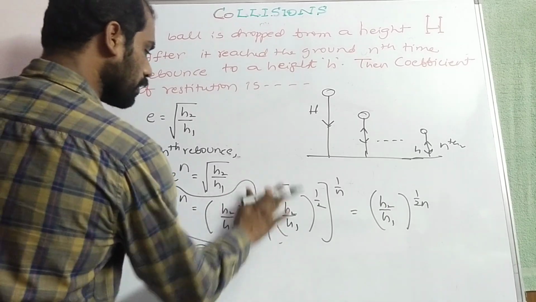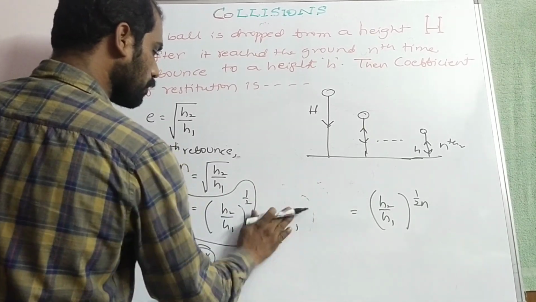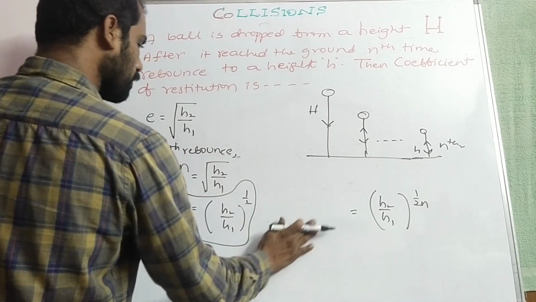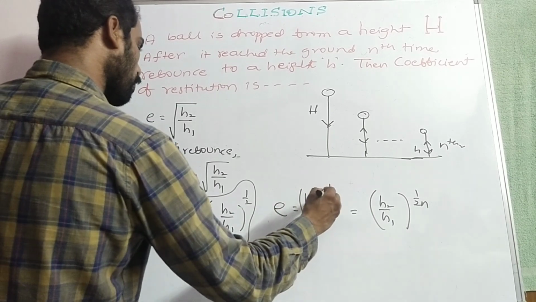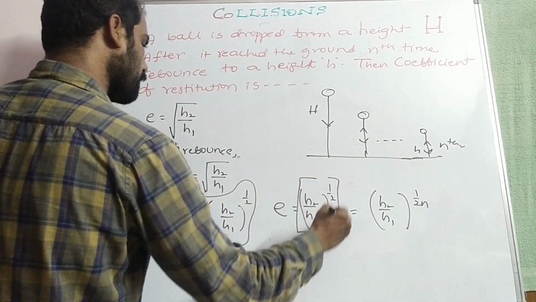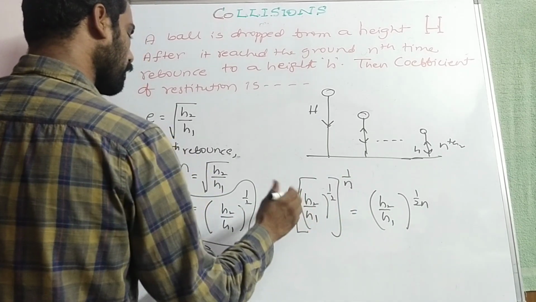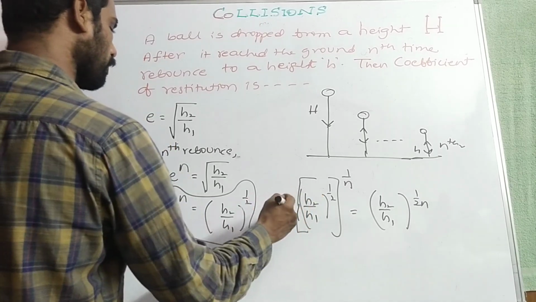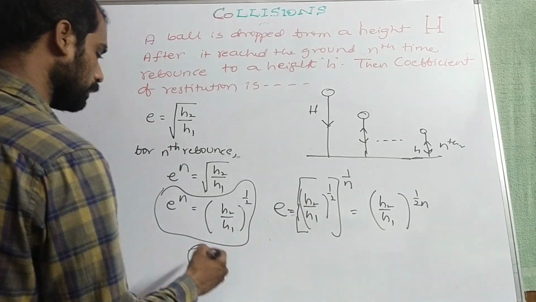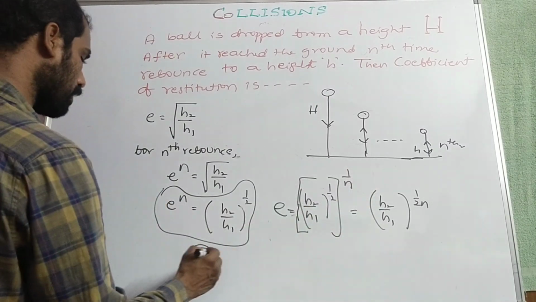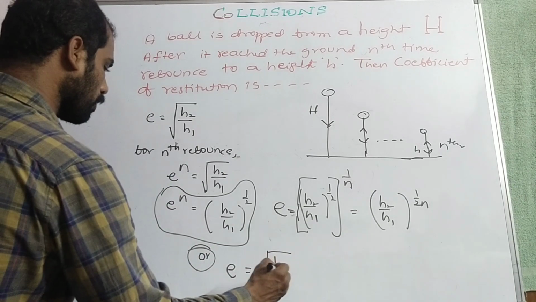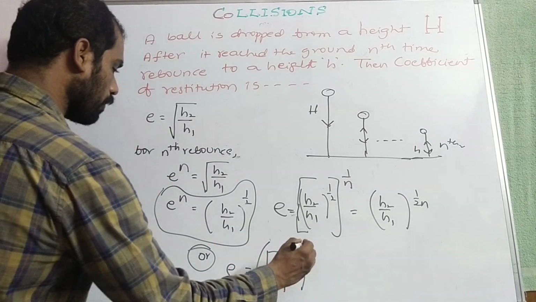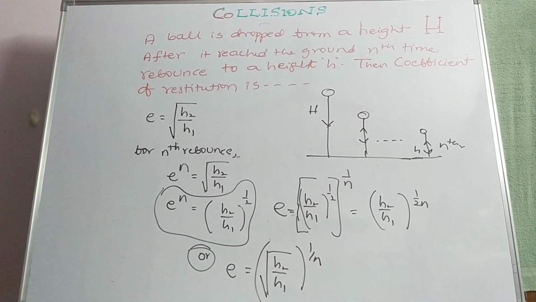Now we have to find e. Then e is equal to h2 by h1 whole power 1 by 2 as well as whole power 1 by n. Now we will get e is equal to root of h2 by h1 whole power 1 by n for nth rebound. This is the expression for nth rebound.